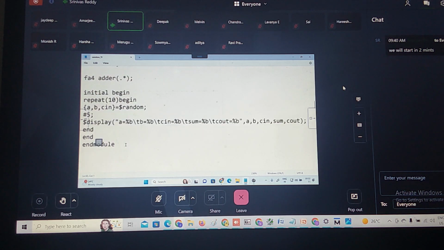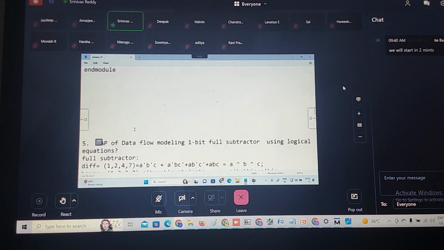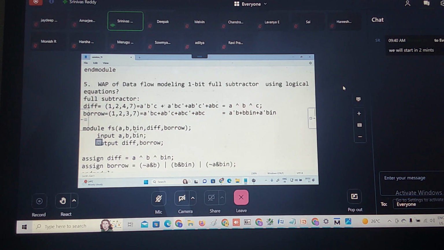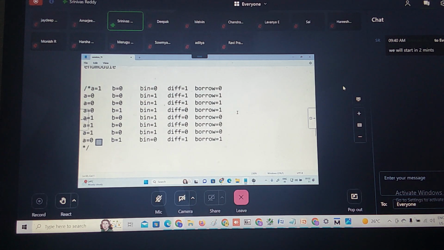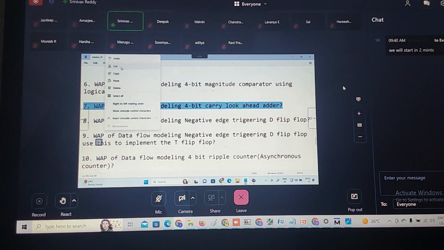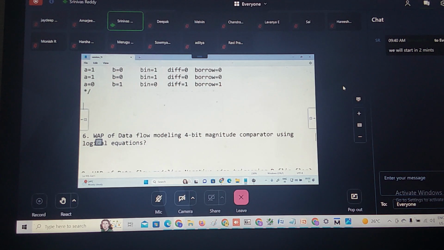Okay. Now let us go to the next one. Today we'll address all the combinational logic circuits, and after we are done with the combinational logic circuits, we'll go with the sequential. Now we address the 4th question, 5th question. Then we'll go with the 6th question. Before going to the 6th question, shall we go with the 7th question, because the 7th question is related to the adder circuit. Since we are talking about adder circuits, let us go with this.